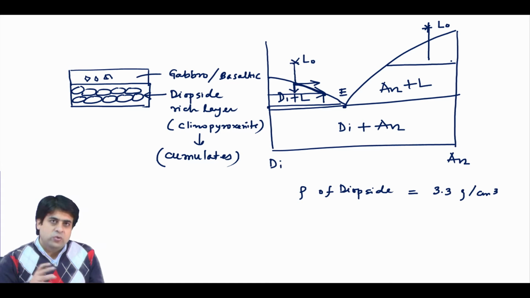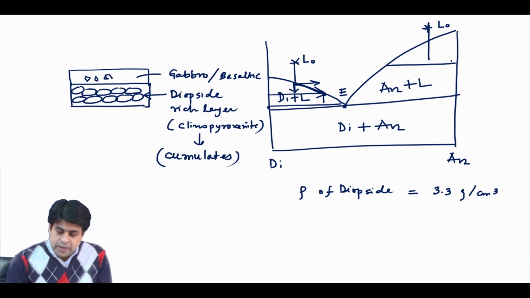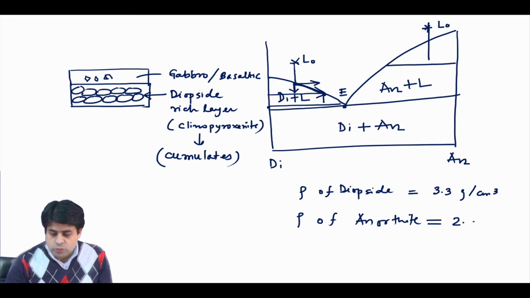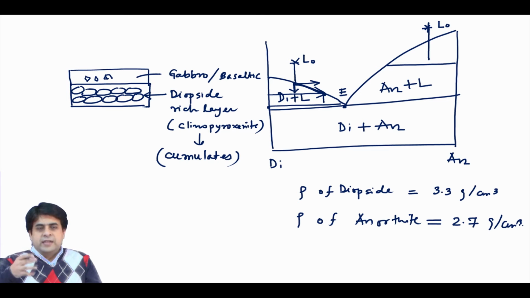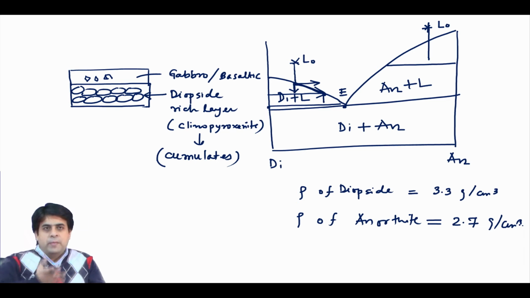If you see the density of anorthite, it is close to 2.7 or 2.8 gram per centimeter cube, and it is lighter than the melt. So, it will float at the top of the magma chamber.